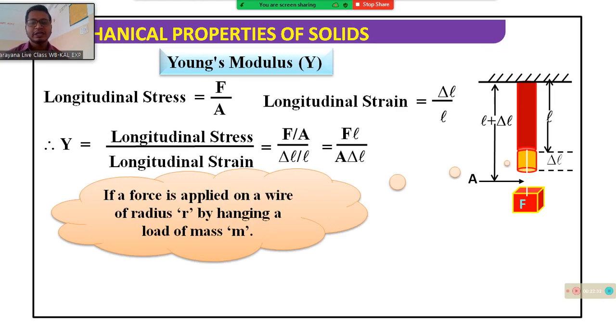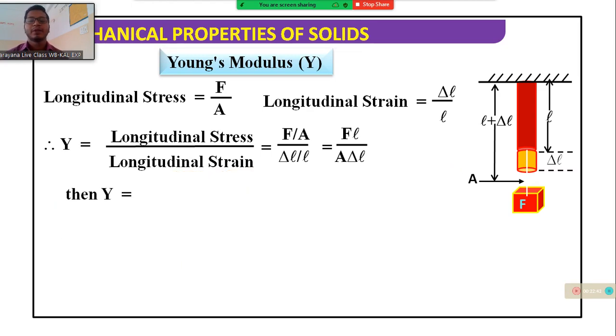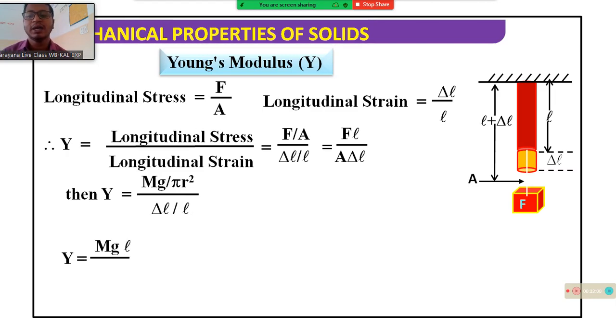If the force is applied on a wire of radius r by hanging a load of mass M, the area of cross section of the wire is A equals pi r square, where r is the radius. So the stress is mg by pi r square. What is the final value? Y equals mg L by pi r square into delta L. This is the Young modulus for the long strand wire.